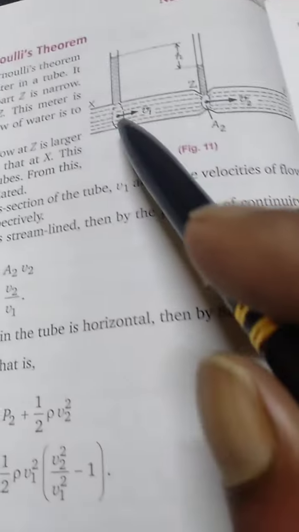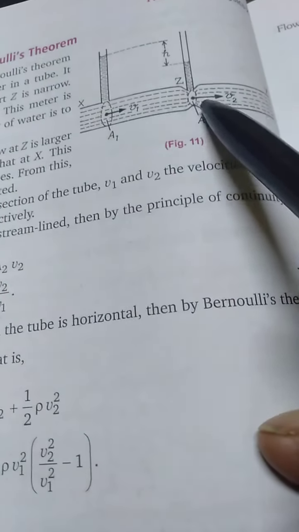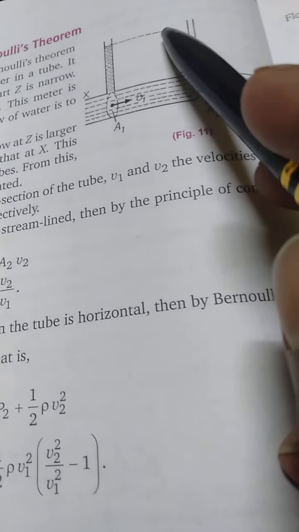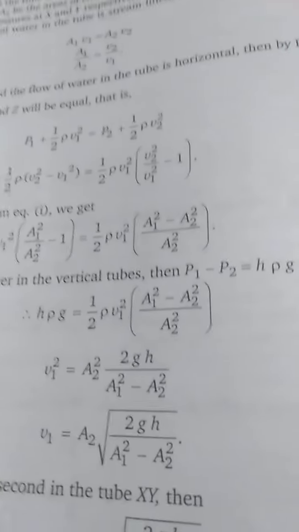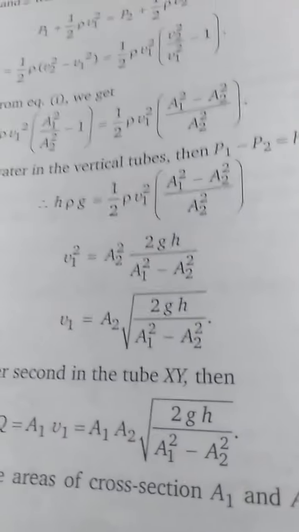Okay. So A1 square, what is A1? The area of cross section of the bigger part. A2 is the area of cross section of the smaller part. H is the difference in height, and we are getting this formula. Q is equal to A1 A2 under root 2GH by A1 square minus A2 square.